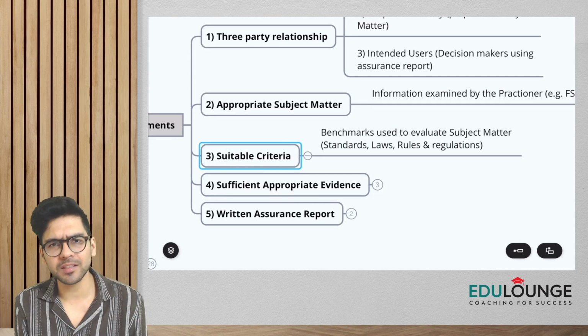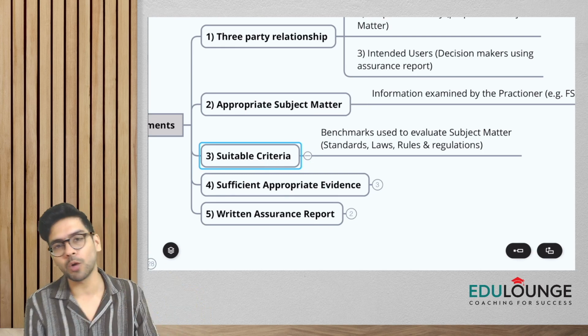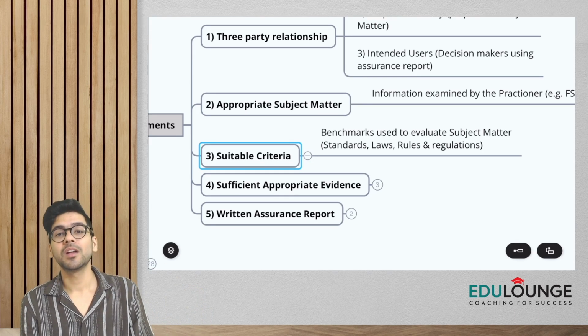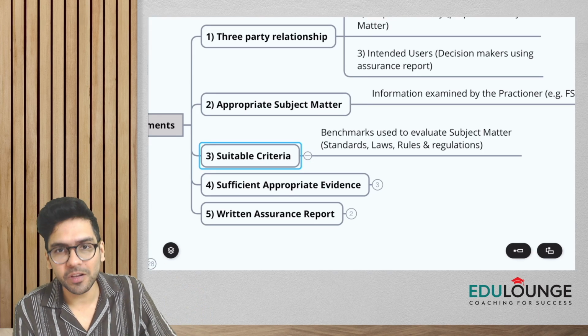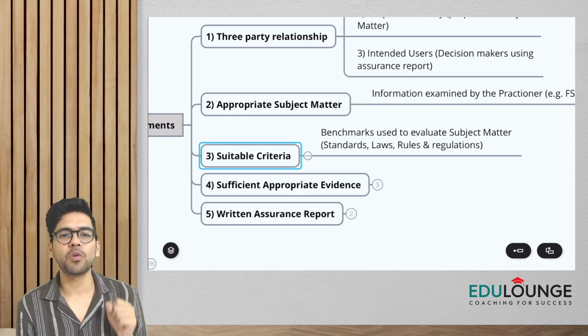It could be anything, guys. It can be the standards. I told you, whether the financial statements are prepared in accordance with the accounting standards or not. It could be the laws. It could be regulations. Okay. So I will have to check all those things. So this is the meaning of the word criteria.